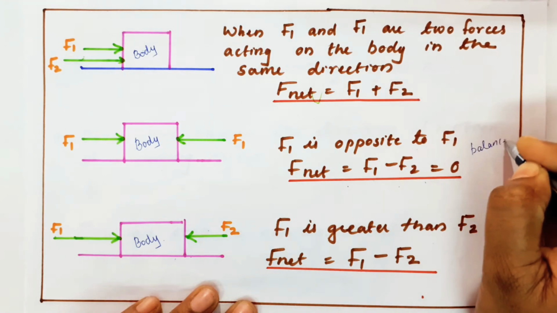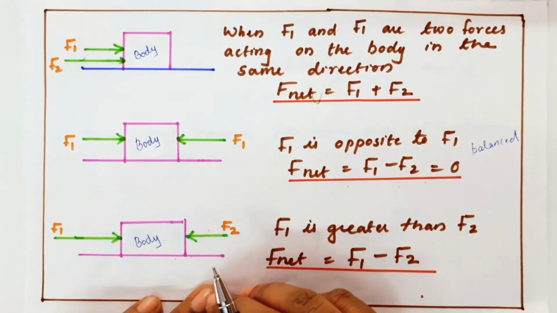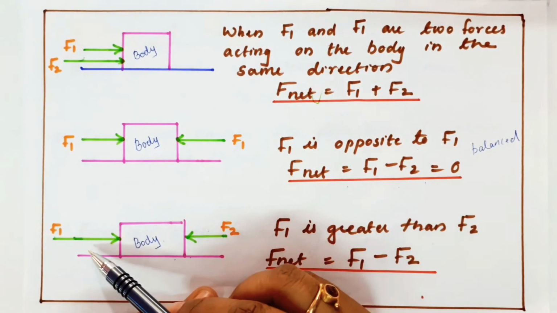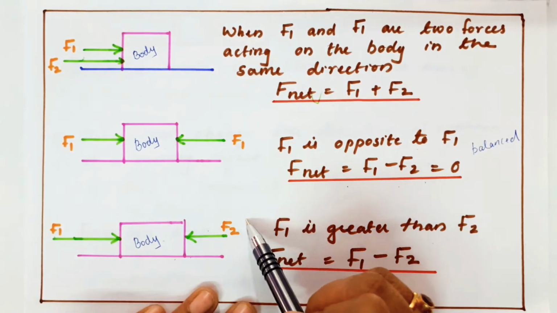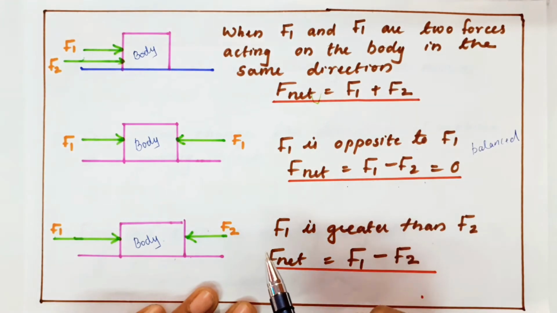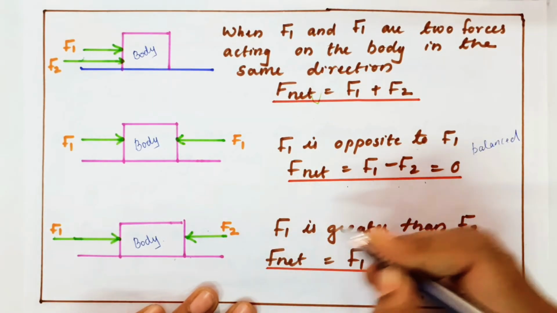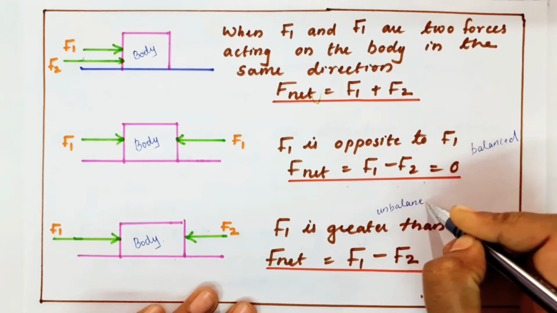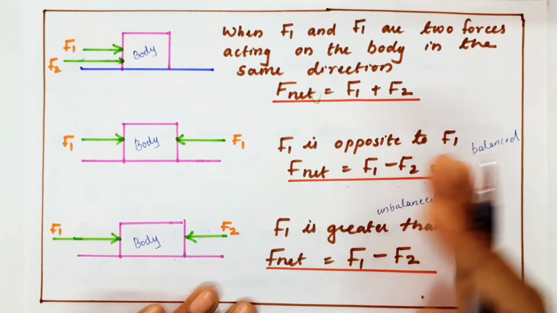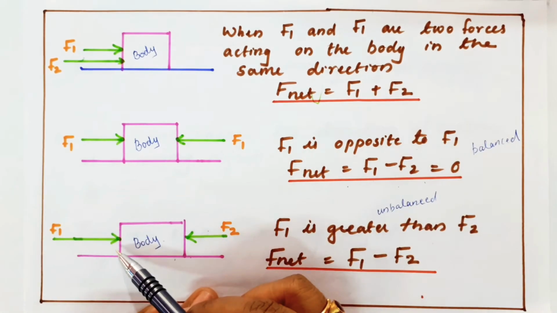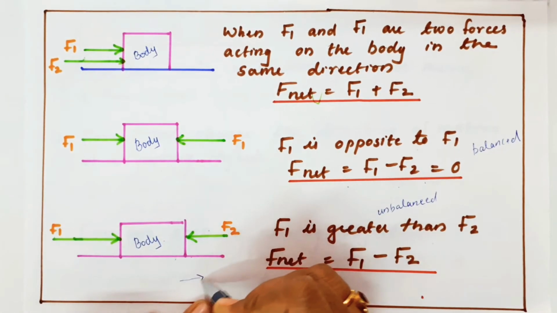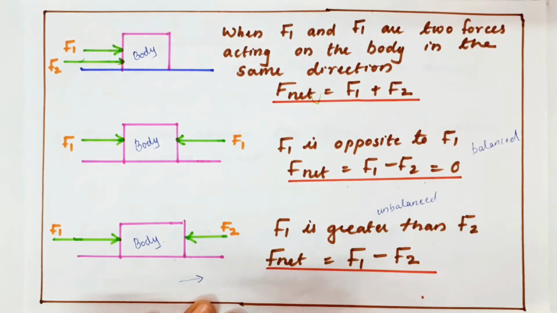Both the side forces are balanced. Say Raju is giving more force and Ramu is giving less force. In that case, it is an unbalanced force. Because F1 is giving more force, the body moves towards Raju's side.